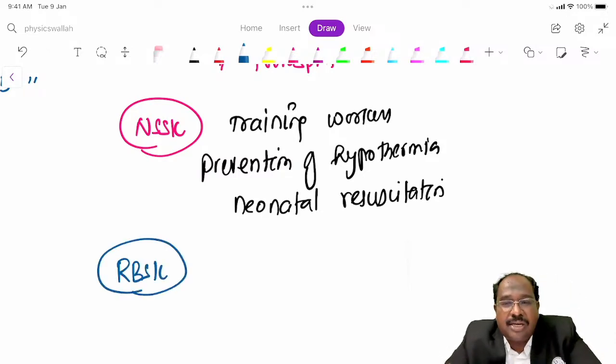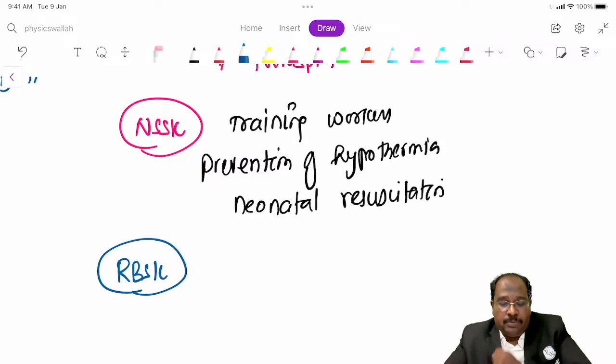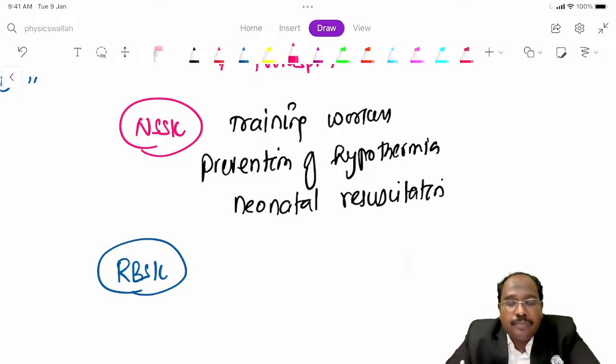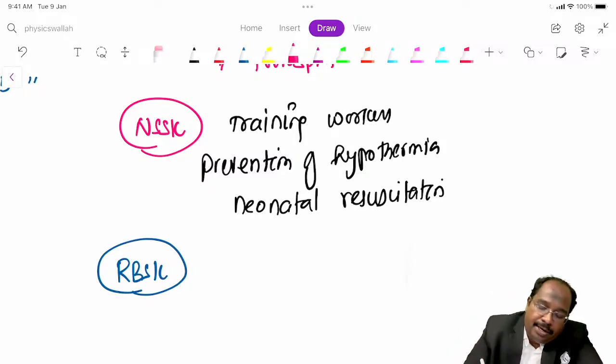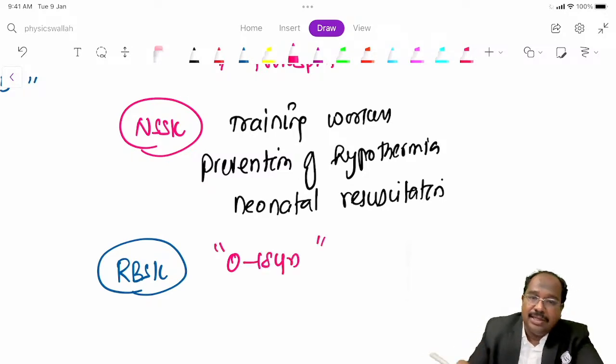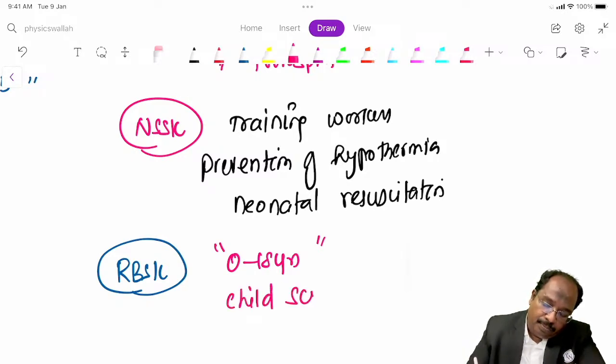We have one more program called RBSK. RBSK means Rashtriya Bal Swasthya Karyakram. What is being done in RBSK? It covers 0 to 18 years. We are going to screen the children, so child screening and early detection.